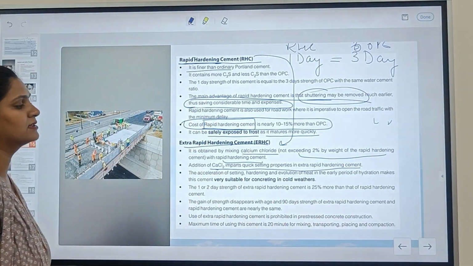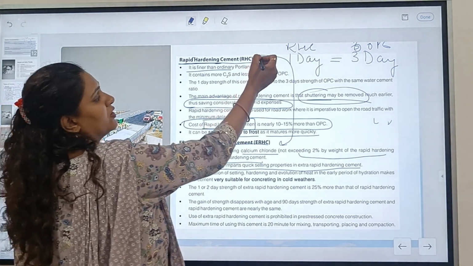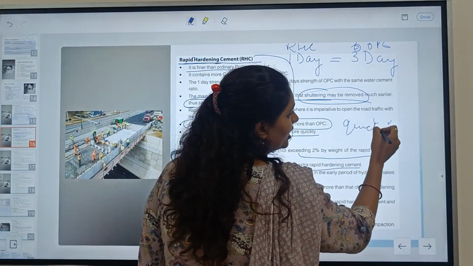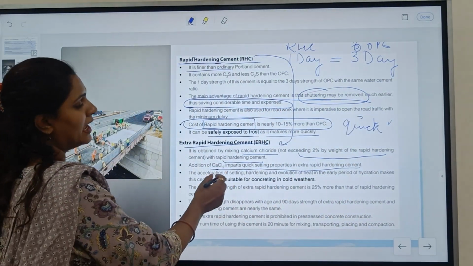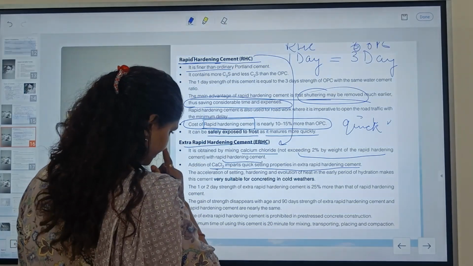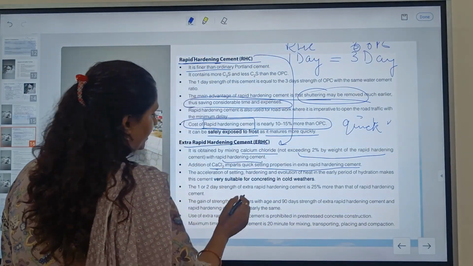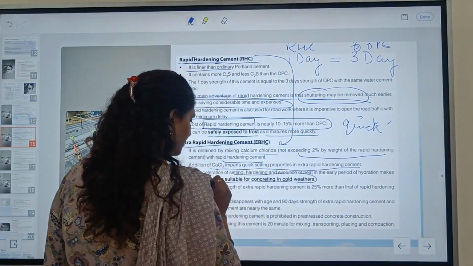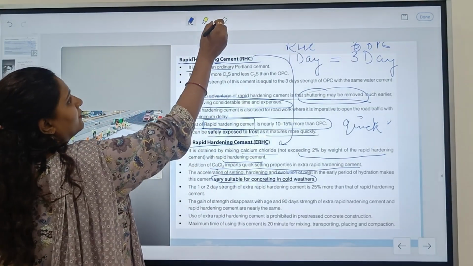Now, addition of CaCl2 imparts quick setting properties. It also has a quick setting time, but it has more than that of the quick setting time. It is suitable for cold weathers.